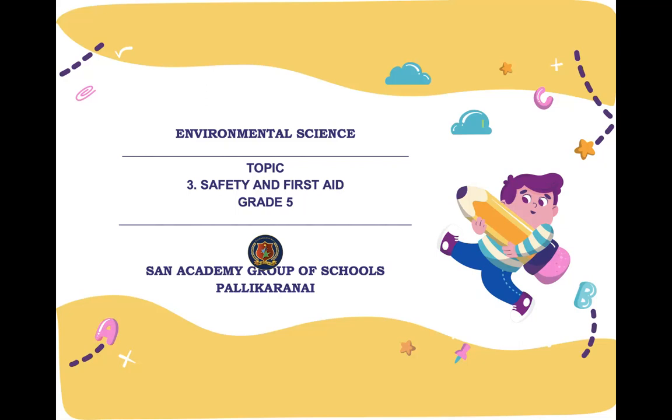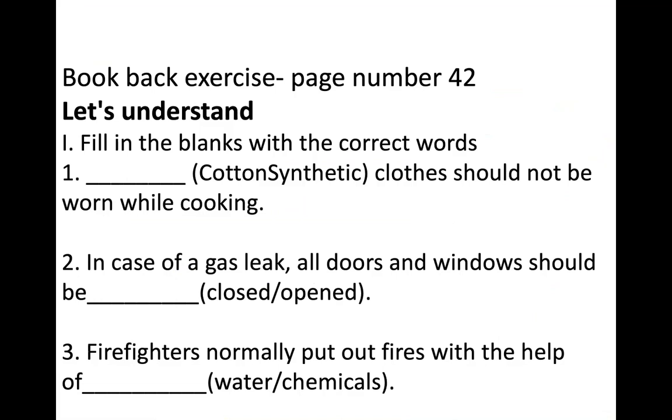Are you all ready? Yes, then take out your textbook and open page number 42. We will start with Let's Understand. Roman number 1, fill in the blanks with correct words. So I will read the question and the options. You are going to choose the correct one. First one, dash clothes should not be worn while cooking: cotton or synthetic. Which one should you not wear? Yes, synthetic clothes, because synthetic clothes catch fire easily.